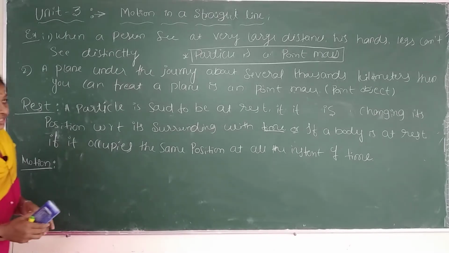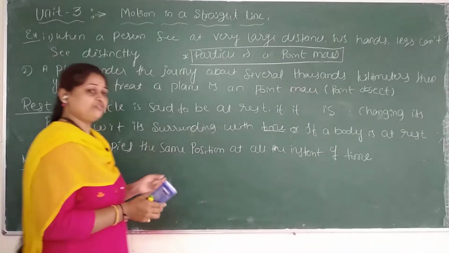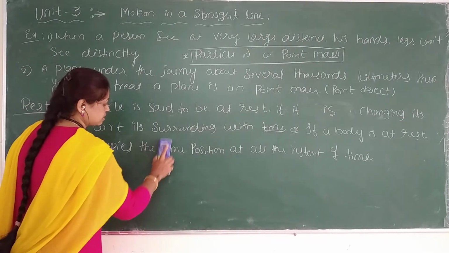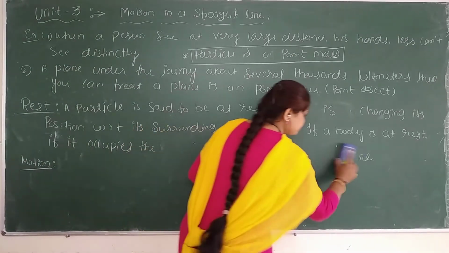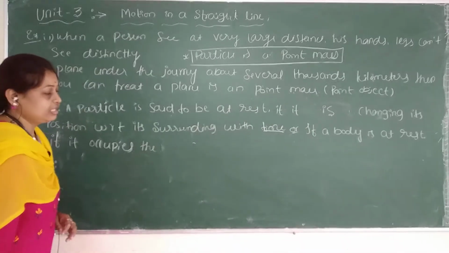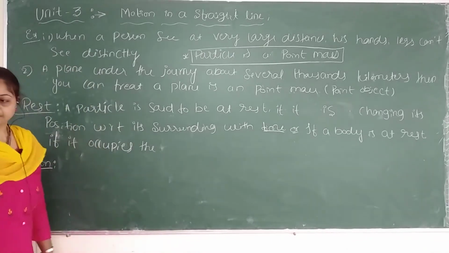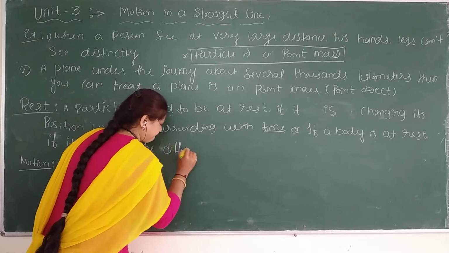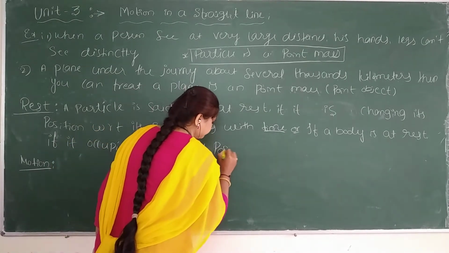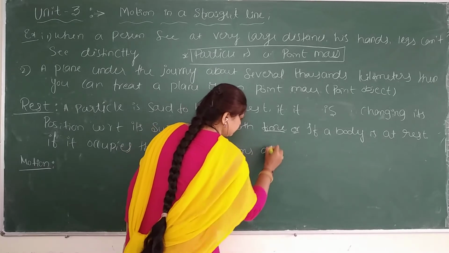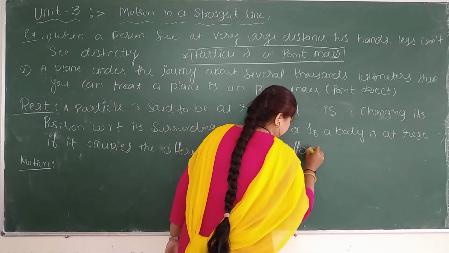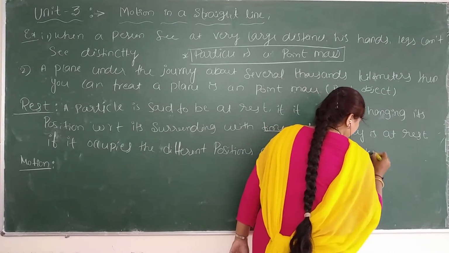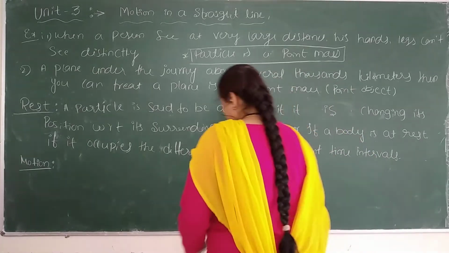Or one more definition. Who will say this one? If a body is at rest, it occupies the same position. If its position is changing, it means different positions at different instants of time. Write down: if it occupies different positions at different time intervals, it is known as motion.